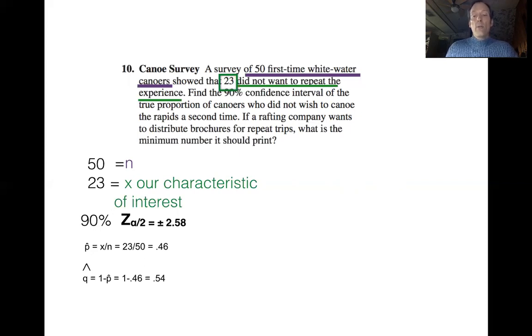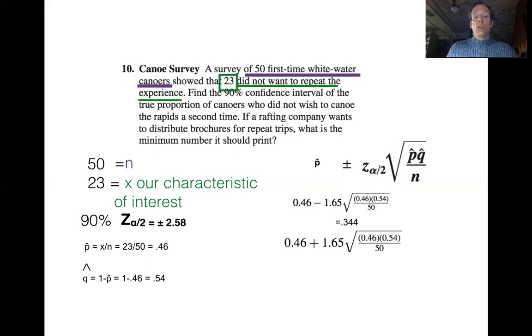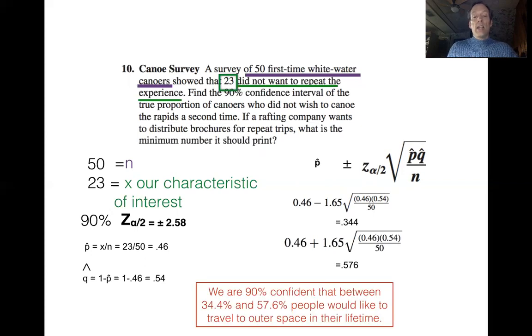Okay, having everything we need for the formula, let's start to fill it in. Pause the video for a few minutes, see if you can work it out, and let's see what we end up with. The left side here is going to be 0.46 minus the error level. That's going to come out to be 0.344. Our right side is going to be the same thing, but with a plus sign, and we're going to end up with 0.576. If we put it all together, we're going to find out we're 90% sure that we're between 34.4% and 57.6% of those people who would like to not repeat the experience again.